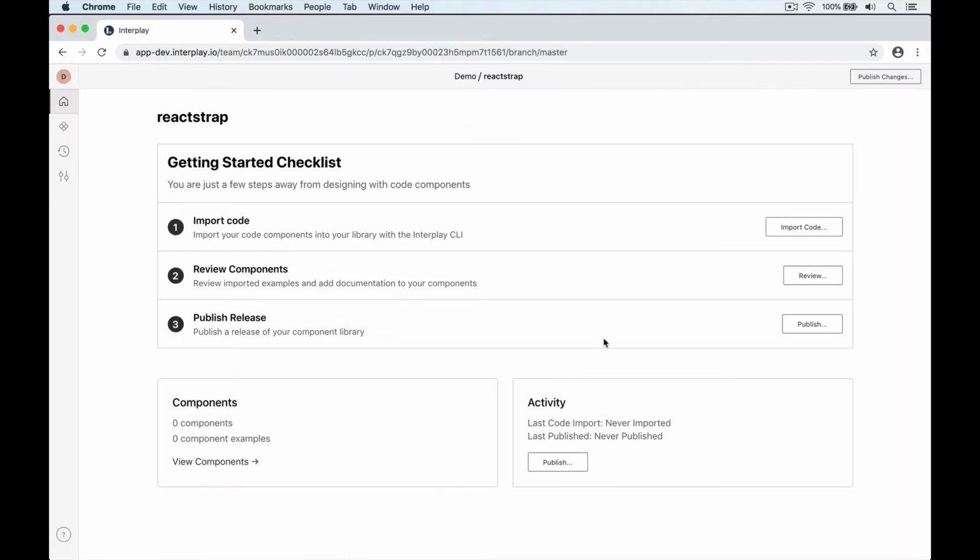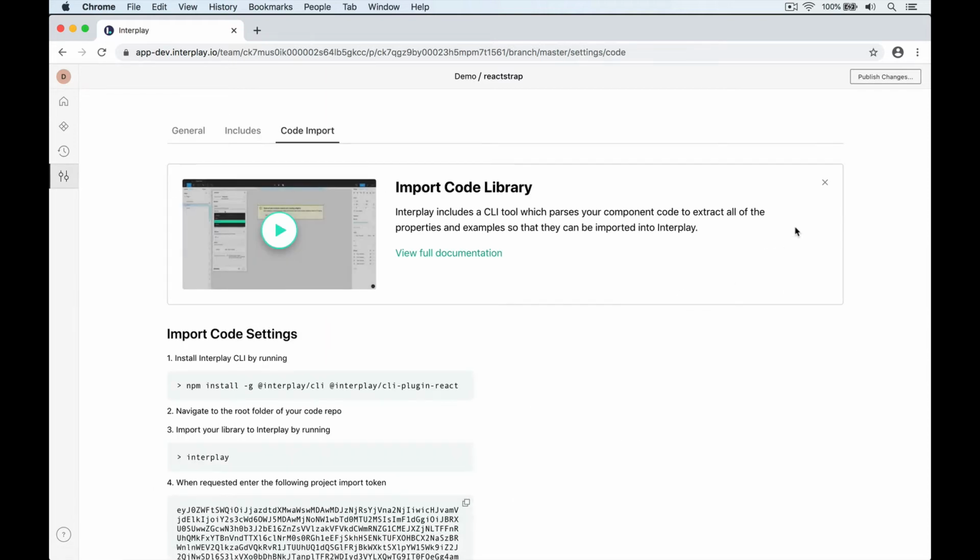This takes me to a checklist for importing my code library. We've created a detailed video that walks through the steps of importing the React-Strap code using the Interplay CLI. So in this video, I'll click Import and then skip to the point where the code library has just been imported for the first time.